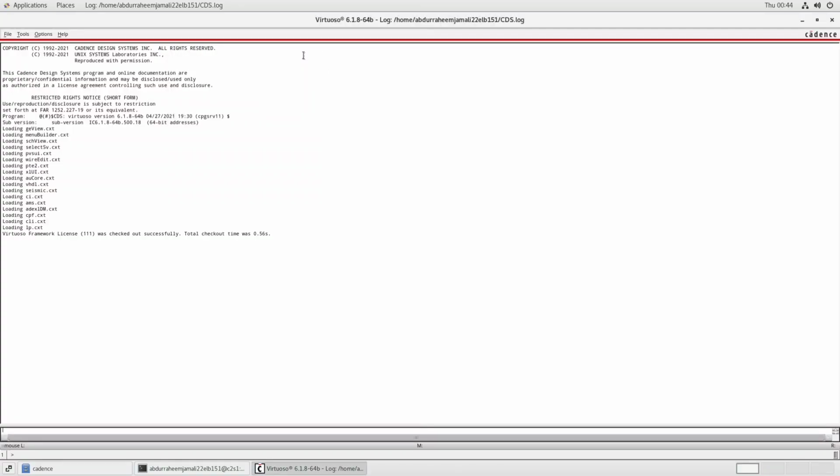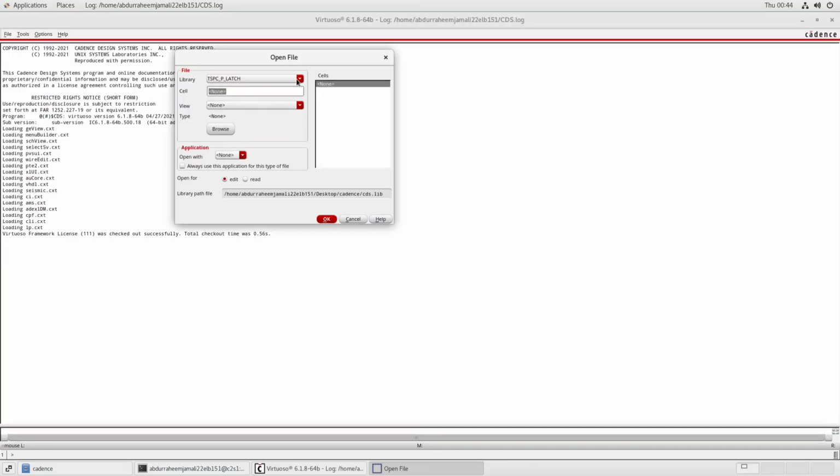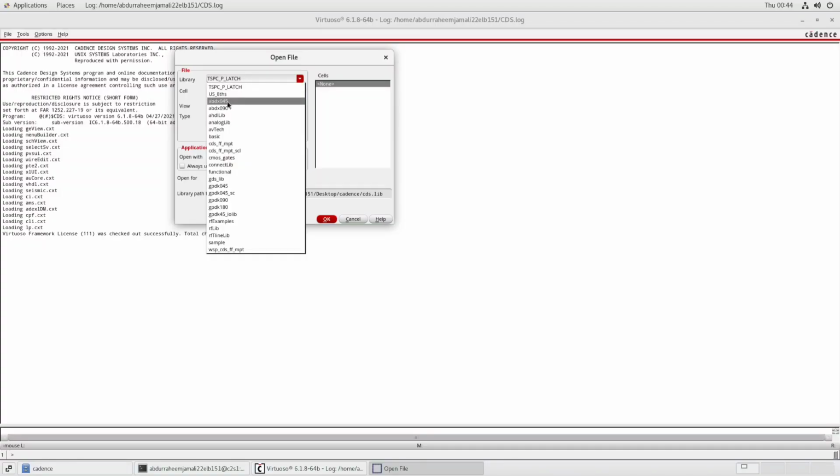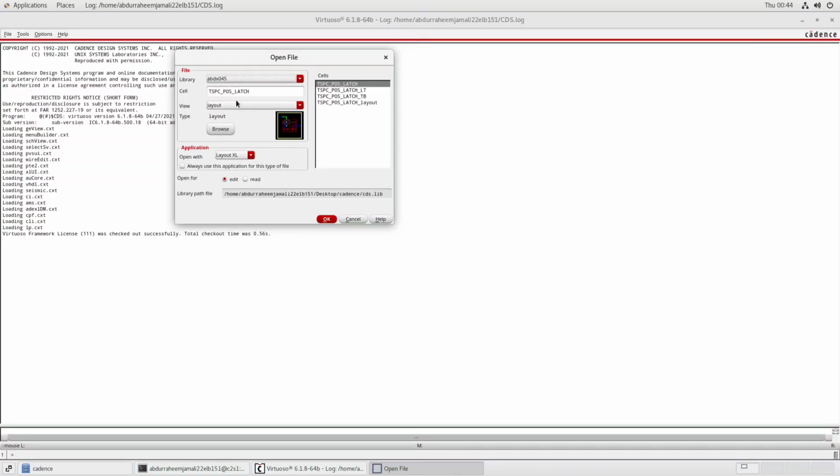After making these two things, you just need to click on file and open. I will select my library which I have created, abdx045, and here I need to click on TSPC_pos_latch. This is the cell which I have created, and I will click view as schematic view in order to see the schematic which I have already designed. Click on OK.